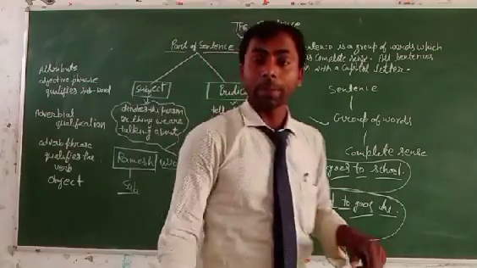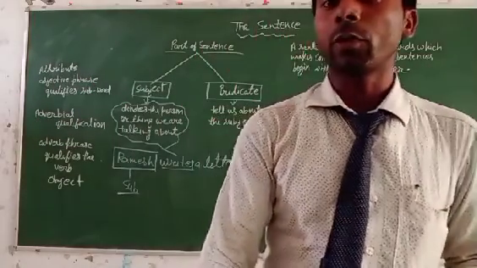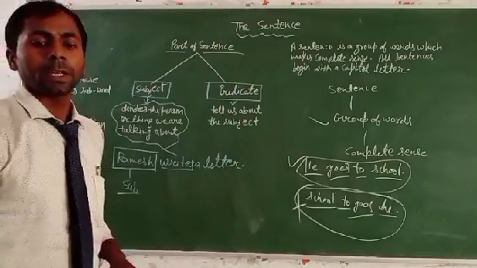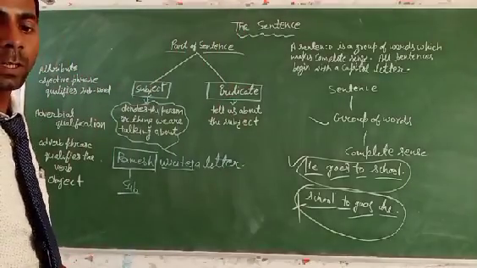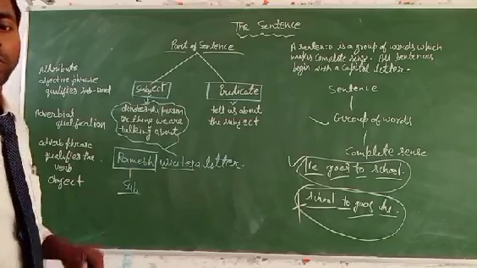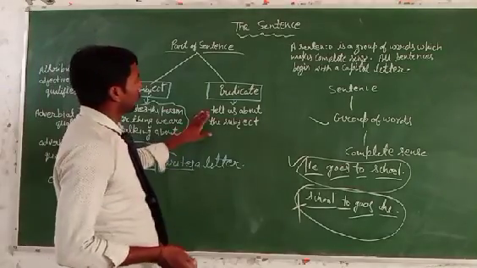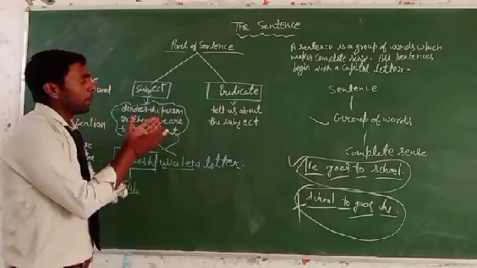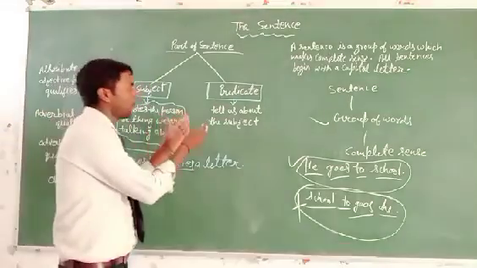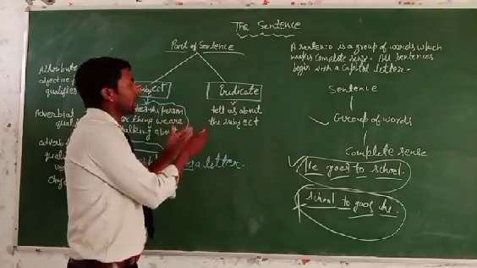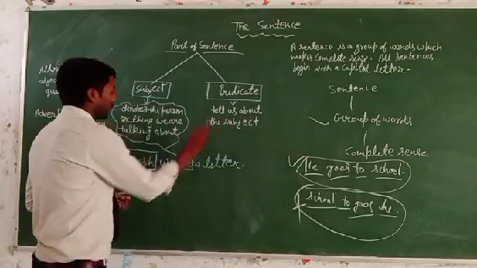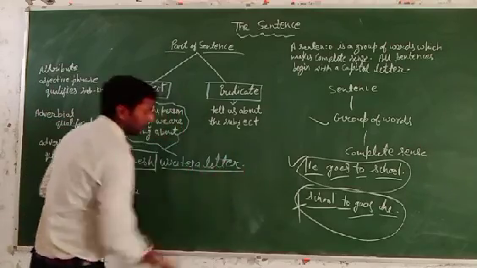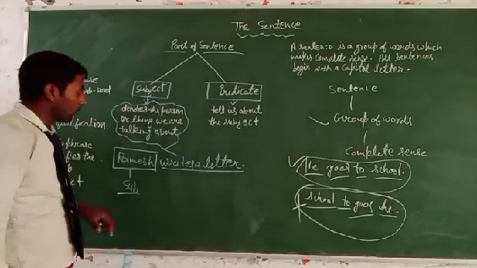And what is the meaning of the predicate? What do you mean by the predicate? The predicate is that part of the sentence which tells us about the subject. This part will be the predicate.